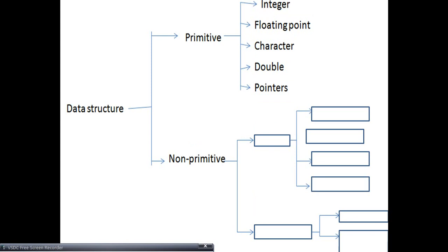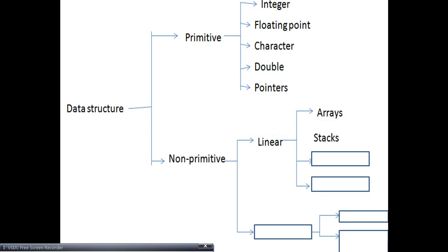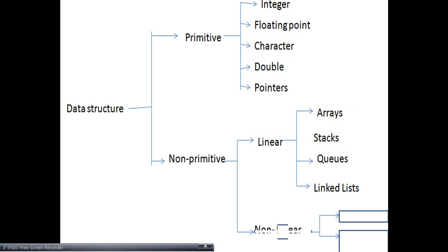Primitive data structures are subdivided into int, meaning integer, float, char, double, and pointer. Non-primitive data structures are again subdivided into two parts: linear and non-linear.